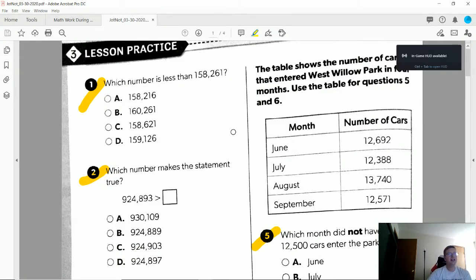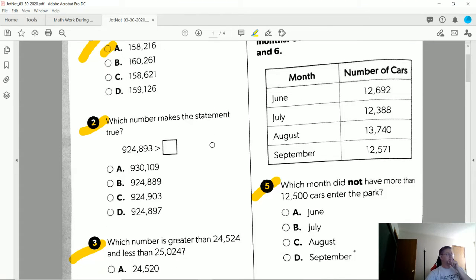Today we were working with comparing numbers, so let's go ahead and take a look at those problems. Number one, which number is less than 158,261? So we want to compare the thousands period first, then take a look at the ones period. So our first option, we have 158,000 for both of those, and then we have 216 compared to 261. So letter A is going to be our answer.